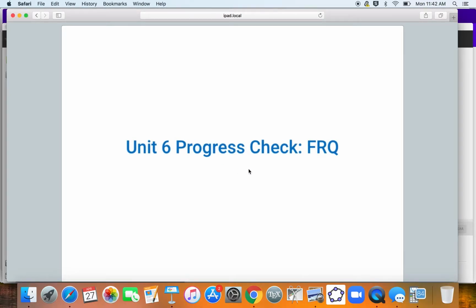Hey Stats, I'm going to go over the two progress check FRQs that I assigned in week 4. One was from Unit 6 and the other was from Unit 1. I'm going to start with the Unit 6 progress check FRQ.